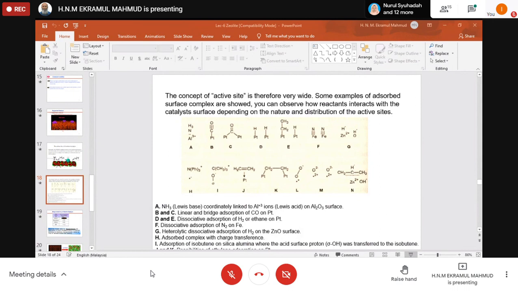Suppose A and B, these two column catalyst beds are prepared, A and B. In the industry sometimes they call it train A, train B, or column A, column B. So when column A is in operation, B is on standby. In column A, we pass the material to be cracked for the catalytic reactions.